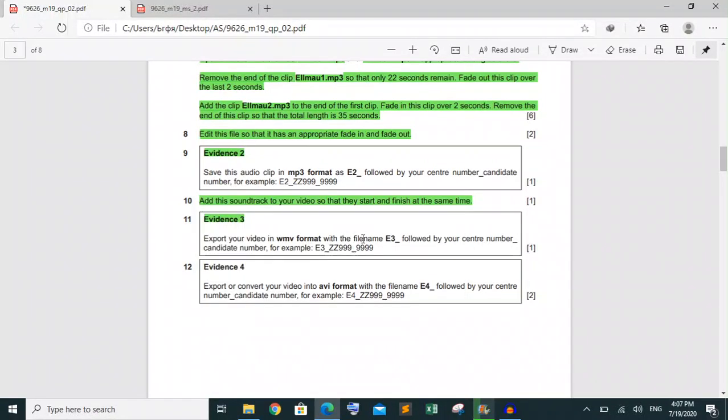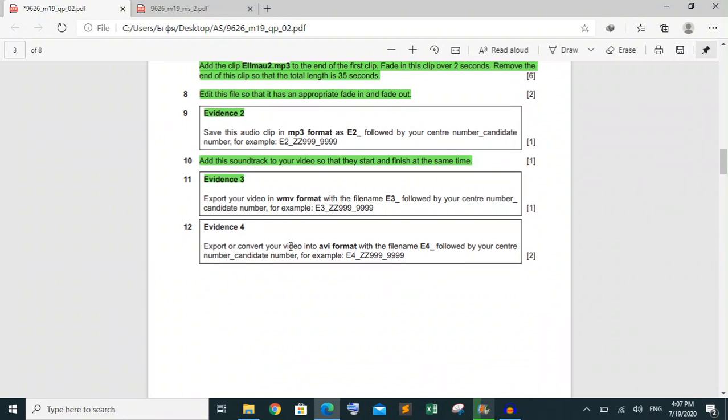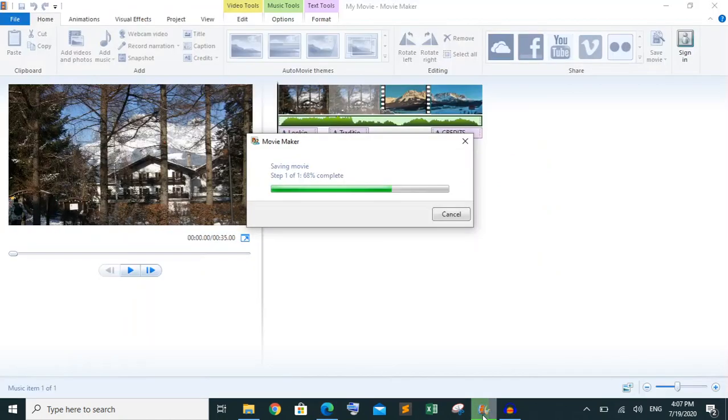Now he's saying to export or convert your video to AVI format with the name E4 followed by your center number and candidate number. Okay, whenever we talk about AVI files, you have to use another player, because in this studio there is no option to convert your file into AVI format.